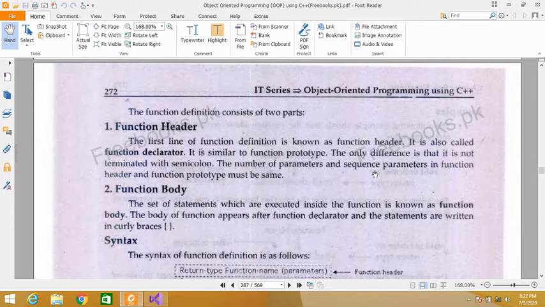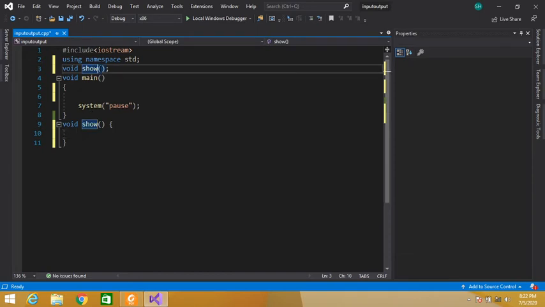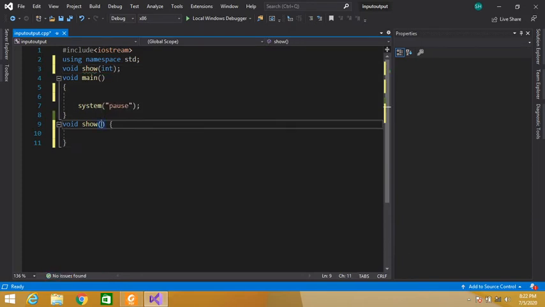The number of parameters and sequence of parameters in function header and function prototype must be the same. So the number of parameters in function prototype and in function definition must be same.